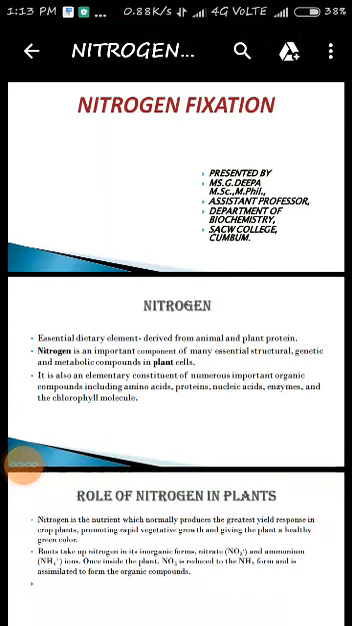Everyone. Now we are going to see about nitrogen fixation. First, what is nitrogen? Nitrogen is an essential dietary element that is derived from animal and plant protein, and it is an important component of many structural, genetic and metabolic compounds in plant cell. It is a constituent of amino acids, proteins, nucleic acids, enzymes and chlorophyll molecule.